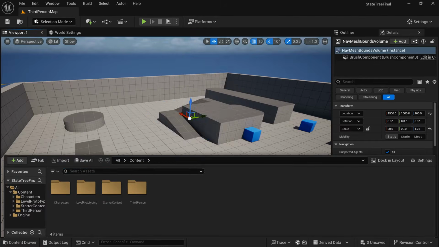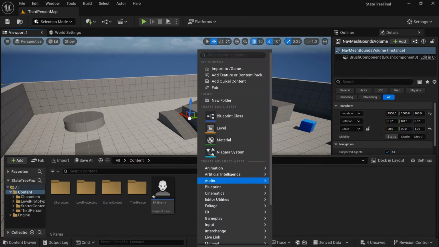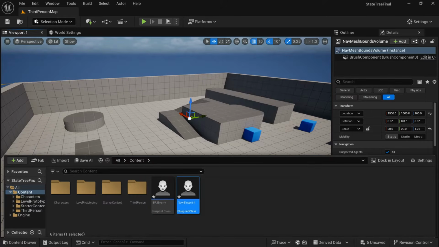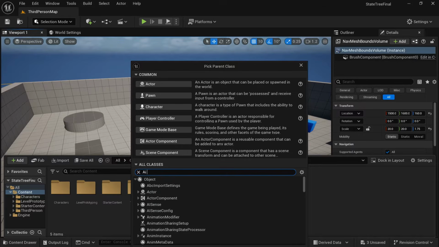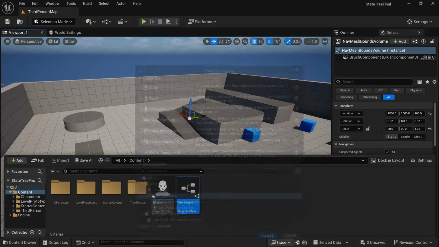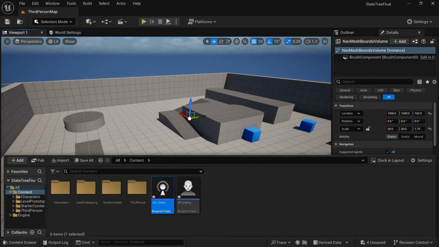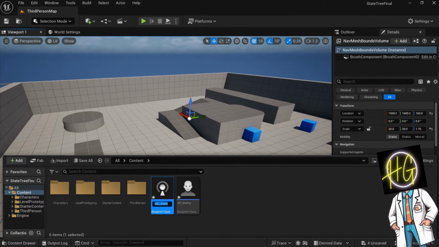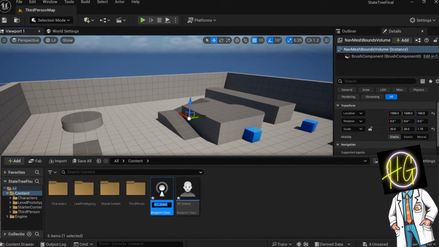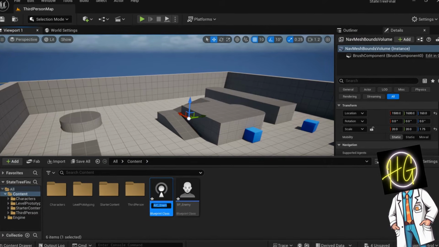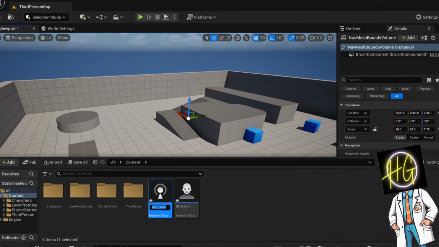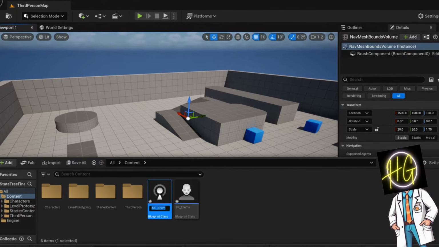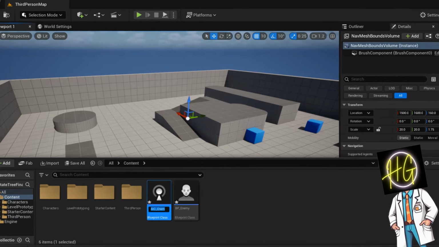Now we're going to create the enemy, so search for a character, just a normal character class, and call it BP_enemy. Then we're going to make an AI controller. In your content browser, go to blueprint classes and search for an AI controller. Just use the normal default AI controller, we don't need any others, and call it AIC_enemy. The AI controller is the brain that controls the AI character, the body. The character handles the movement, animations, and physical presence, whereas the AI controller handles decisions like choosing where to move or when to attack. This separation makes it easier to manage and reuse AI logic across multiple characters.